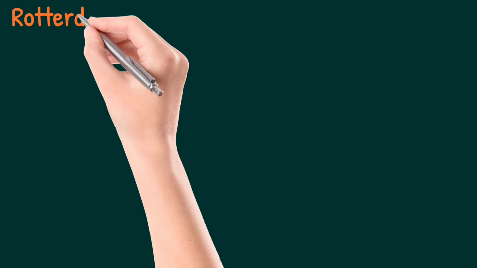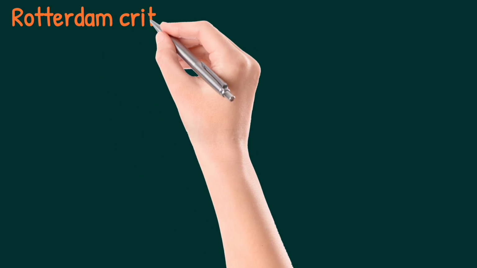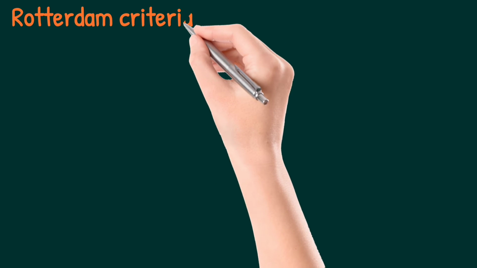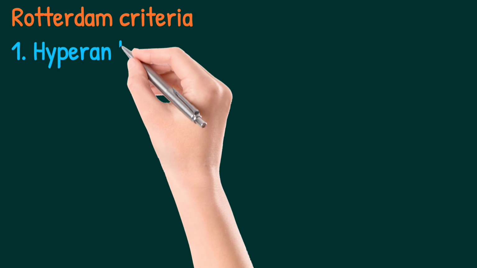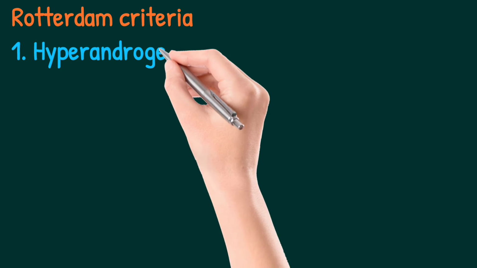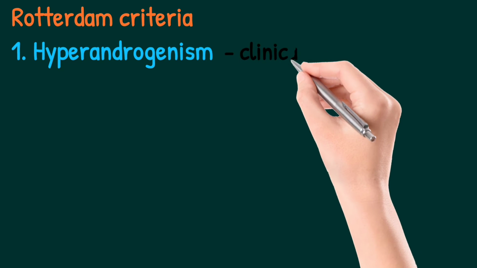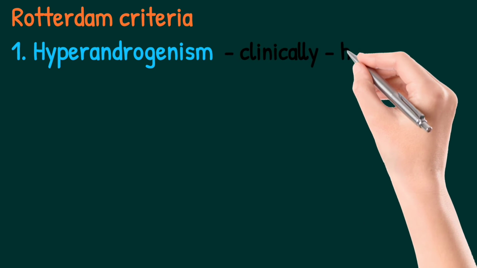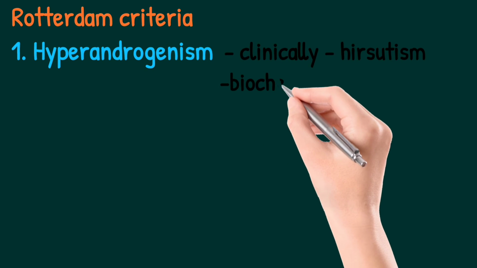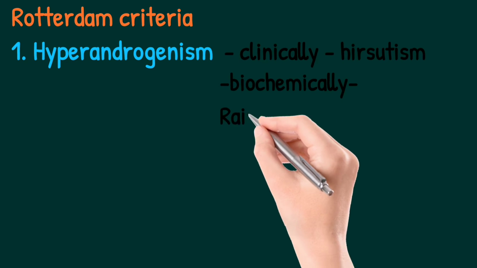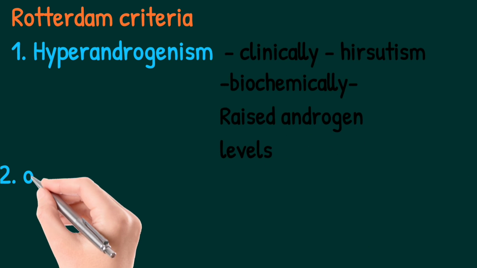What is the criteria on which PCOS diagnosis depends? That is the Rotterdam criteria. This Rotterdam criteria has three components. One is hyperandrogenism, the other one is ovulatory dysfunction, and the third one is USG evidence of PCOS in the ovary. The hyperandrogenism clinically manifests as hirsutism, and biochemically we can check it as raised androgen levels.